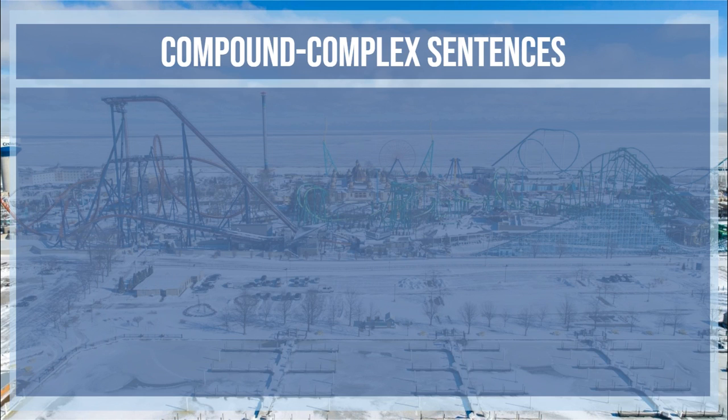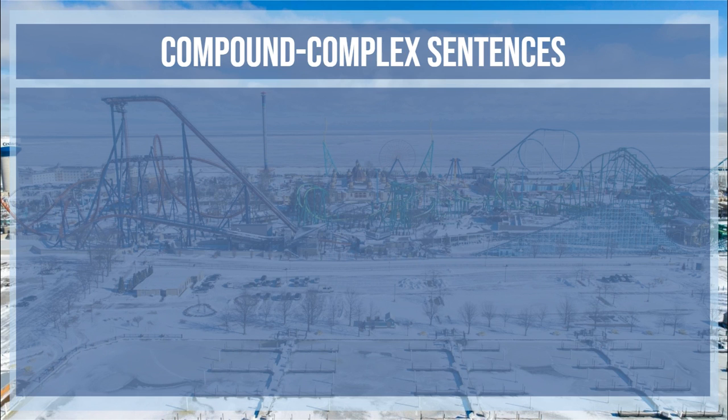Now let's look at some compound complex sentences that may include an adjective clause in them. These are the most lengthy sentences that we're going to encounter in the discussions we've been having because when you look at the name of the sentence, compound complex, you know it's going to have a compound sentence in it, which is two independent clauses at least, and a complex sentence, which is an independent clause and a dependent clause.